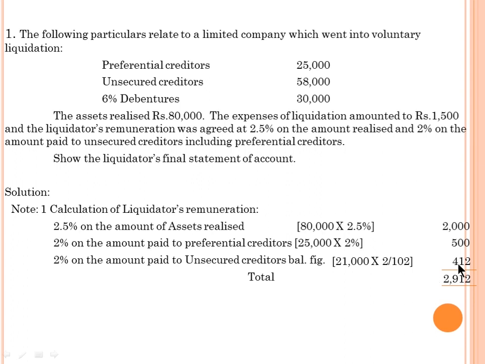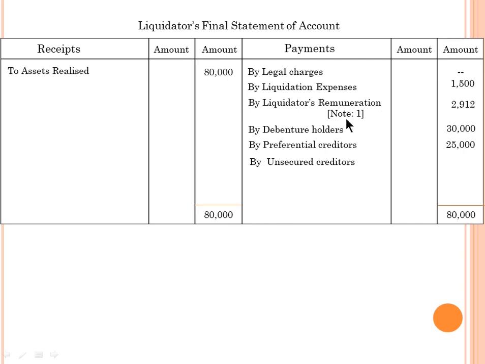412. And the total is 2,912 rupees. So this is the total remuneration, the liquidator's remuneration. This amount we are going to record in the liquidator's final statement. Now we move on to the liquidator's final statement. As per the working note, we recorded the value of the liquidator's remuneration. See, out of 80,000, again you have to deduct one by one. So 80,000 minus 1,500 minus 2,912 minus 30,000 minus 25,000, and finally the balancing figure we have is 20,588. So this is the final settlement to the unsecured creditors.